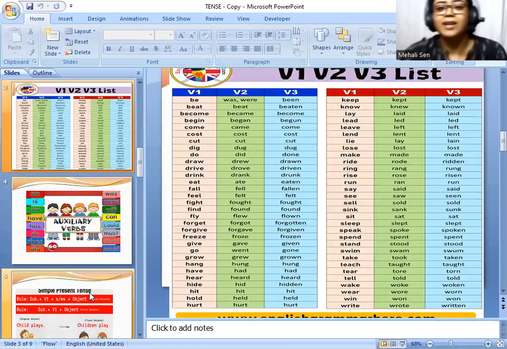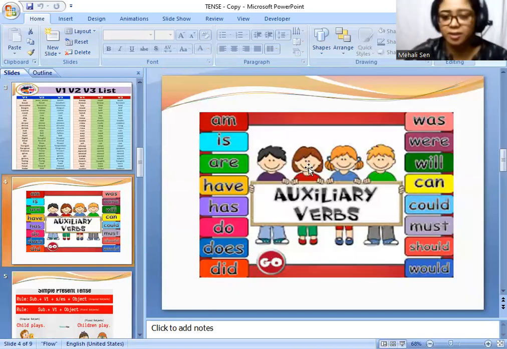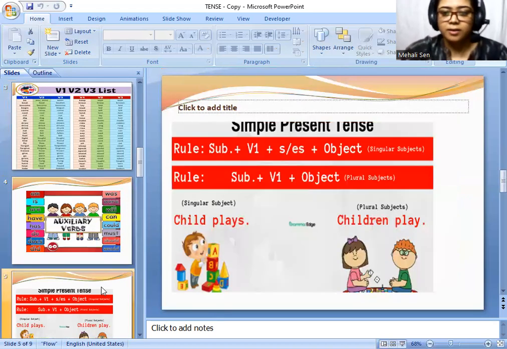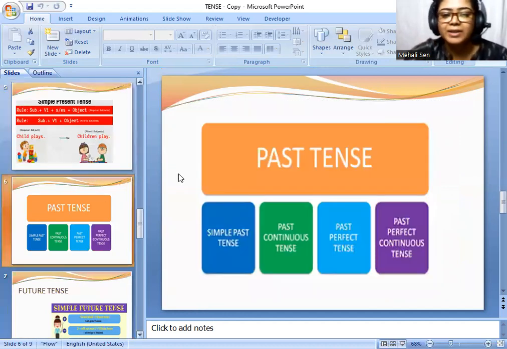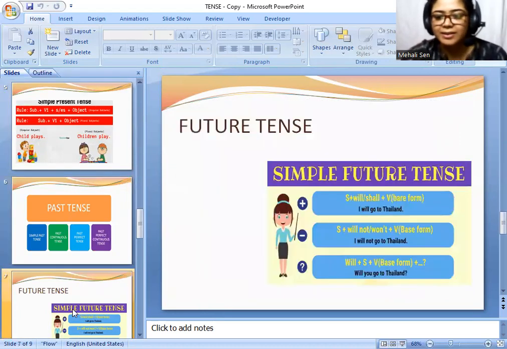Okay. Now, in our next slide, you just see there are auxiliary verbs: am, is, are, have, has, do, does, did, were, will, can, could, must. Those are auxiliary verbs. There are two types of auxiliary verbs. One is modal auxiliary and one is primary auxiliary. The amalgamation of modal and primary auxiliary verbs, the slide has been produced. Okay, fine. Next, what we taught earlier, that is simple present tense. Okay, fine. It is past tense. Fine. It is future tense. So now we taught simple past, simple present, simple future.